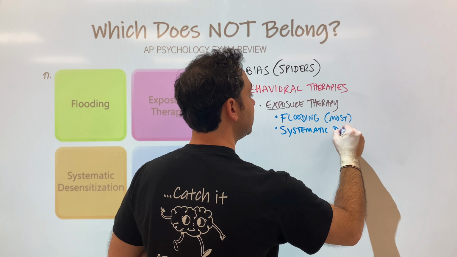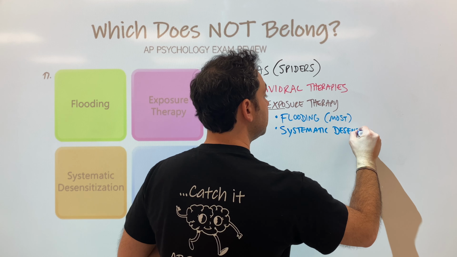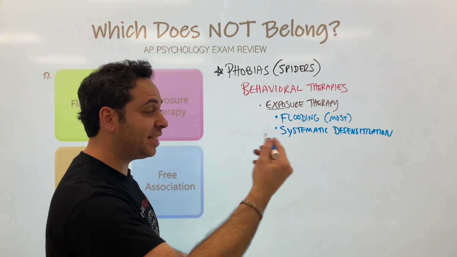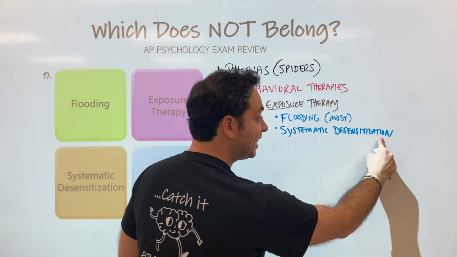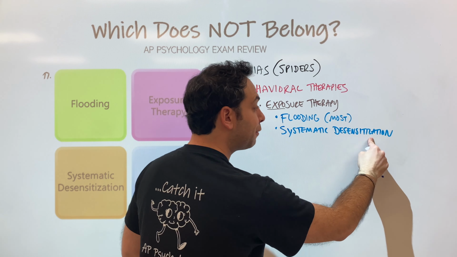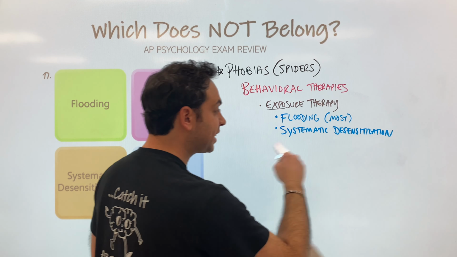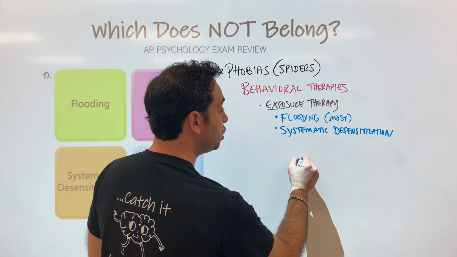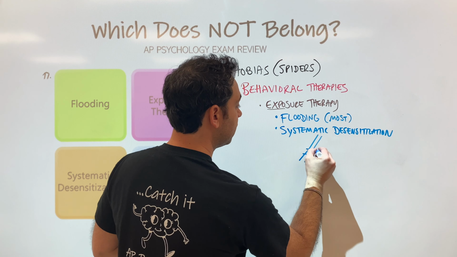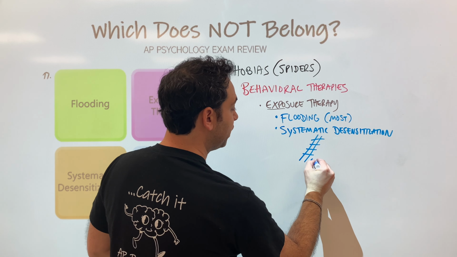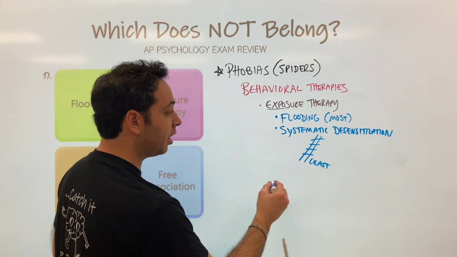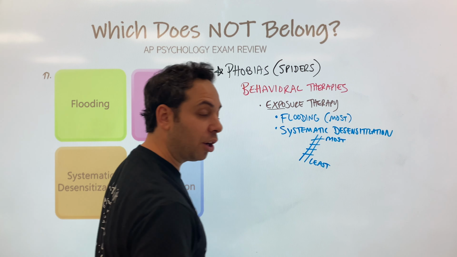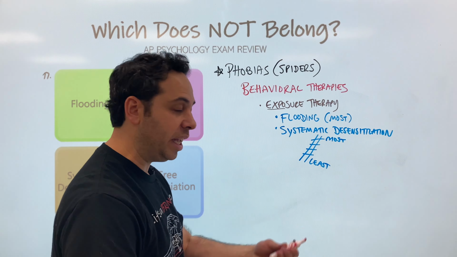desensitization. All right, which means we systematically, step by step, want to desensitize you. So you are not afraid of it. You become habituated, right? That's kind of what we're referring to. And to do this, you have the patient relax, and what you do is you create an anxiety hierarchy. Okay? You start with the least fearful thing, maybe you look at a picture of a spider, and then of course you work your way up to the most fearful thing, touching a spider or letting it crawl on you. So you slowly expose them.